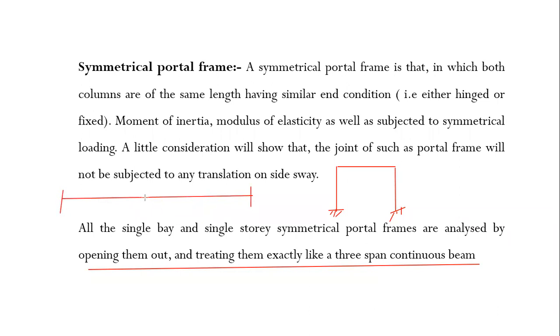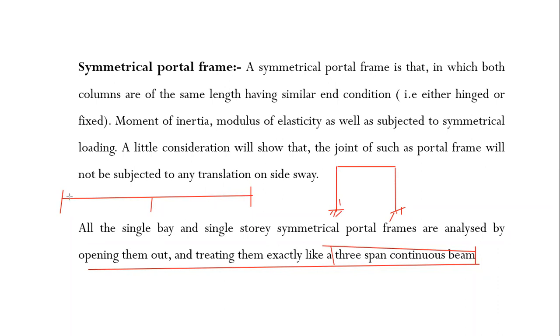So this is considered three segments: take this part here, take that there, and you have one segment, a second segment, and a third segment. So you can consider it a three-span continuous beam. We analyze the frame by making it a three-span continuous beam just like this, and calculate the forces.